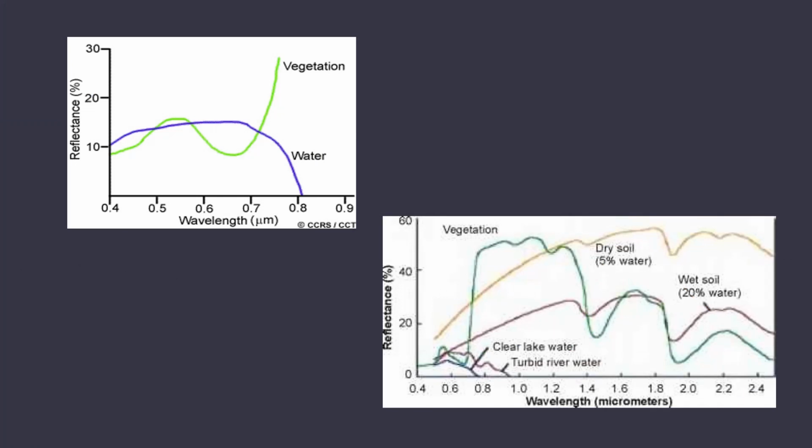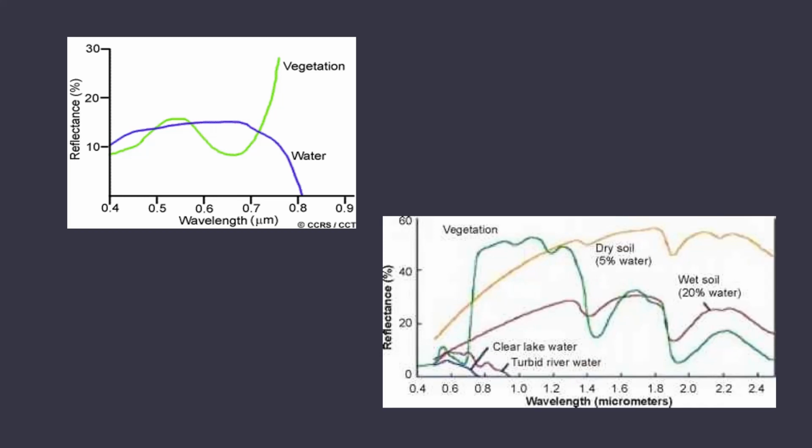In this first figure, you can see there are two curves for vegetation and water. The peak of the vegetation curve is around 0.7 to 0.8 micrometers. As we know that vegetation or forest reflects most of the energy in the NIR band, hence the peak of the vegetation is around 0.7 to 0.8 micrometers.